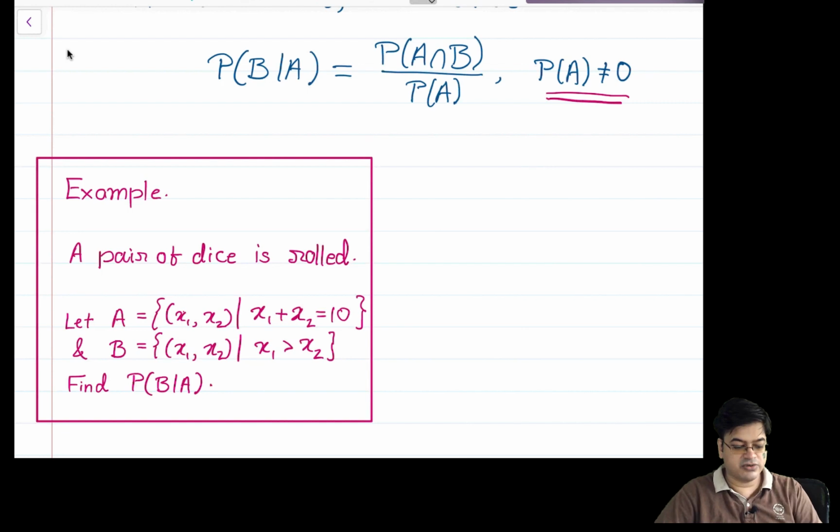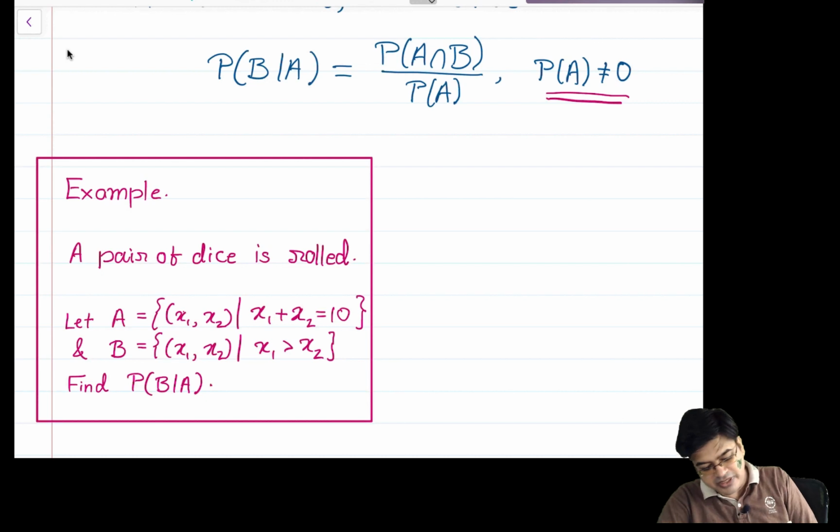A pair of dice is rolled and x1, x2 are the outcomes, such that A is the event that x1 plus x2 is 10, and B is the event that x1 is greater than x2.